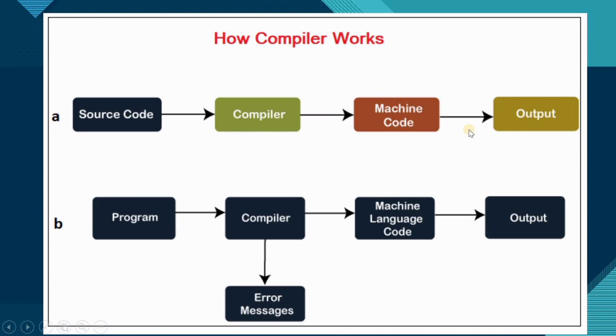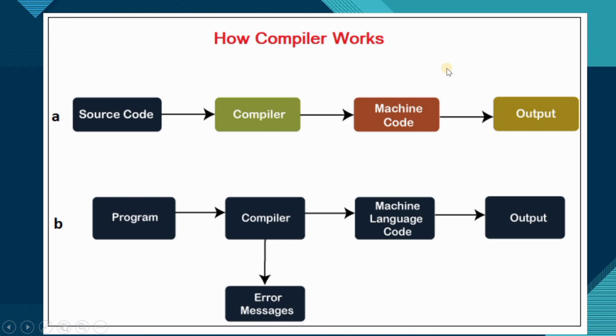This is the diagram. Let's understand what a compiler is, then we will discuss the interpreter. A compiler is a software program that follows the syntax rules of a programming language to convert your source code into machine code. It cannot fix errors. If there is any error in a program, it generates an error message and you have to correct the program syntax yourself.